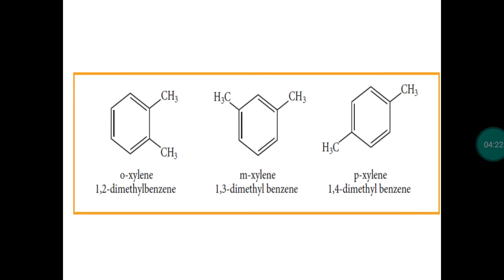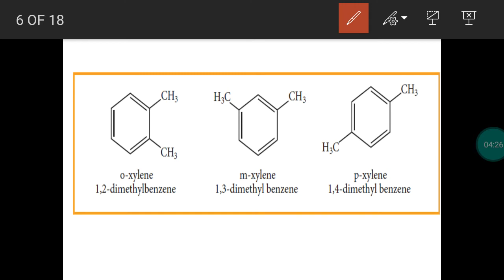And this is a di-substituted product because two hydrogen atoms in the benzene are replaced by two methyl groups, right? So dimethyl benzene. Structures 1, 2, 3 all have two methyl groups.